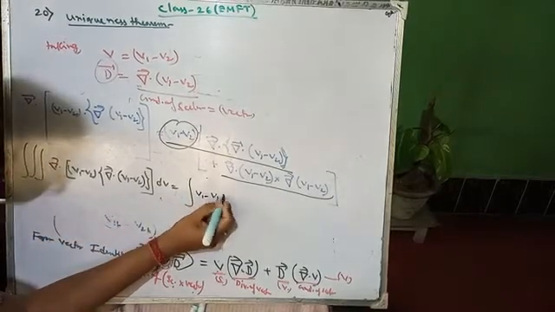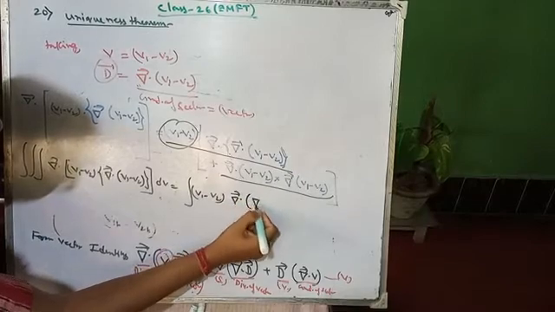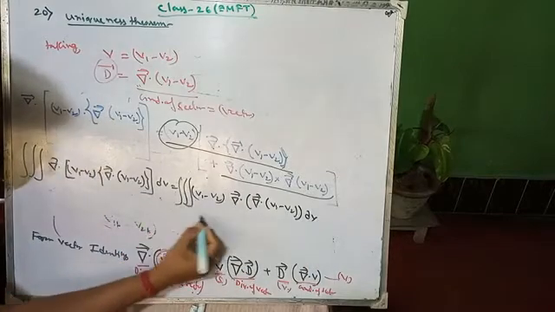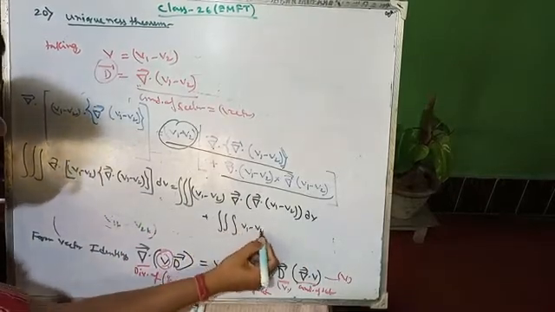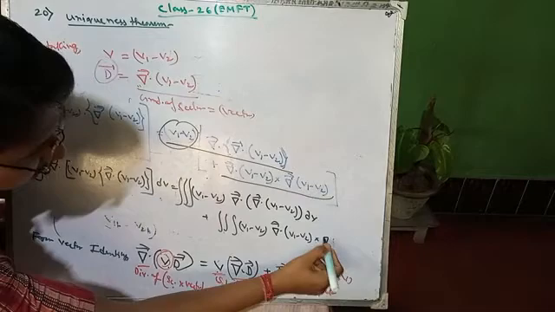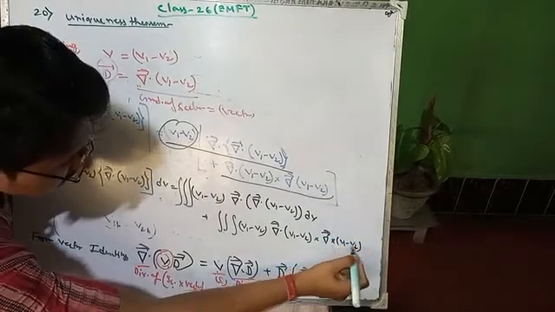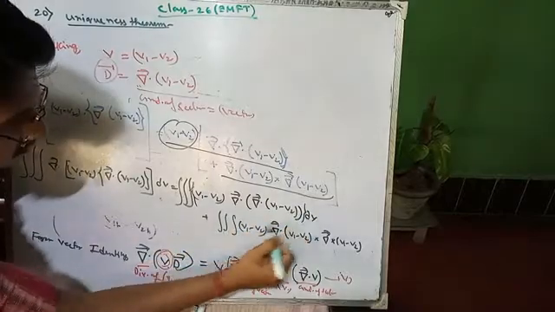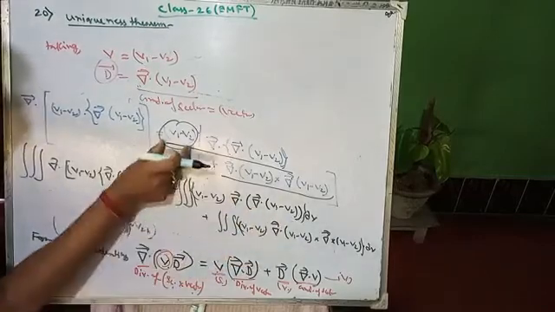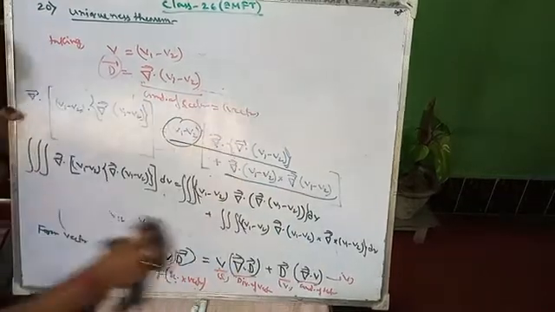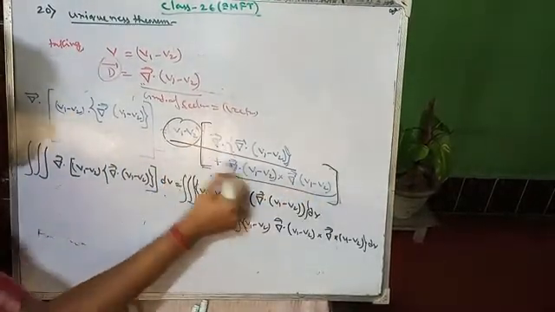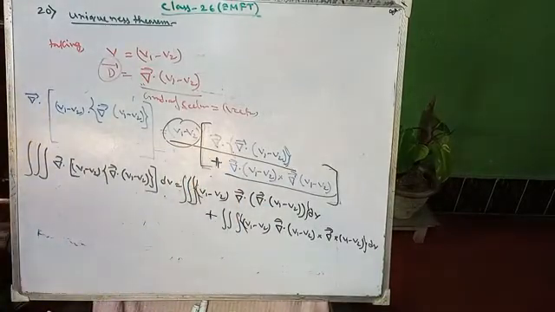So the triple integral of (v1 minus v2) times the divergence of the gradient of (v1 minus v2) over dv, plus the triple integral of the magnitude of the gradient of (v1 minus v2) squared over dv. See, this one is here and this is multiplied with this one here. Actually, we are segregating this whole right hand part and omitting this bracket, and this addition will come in here.